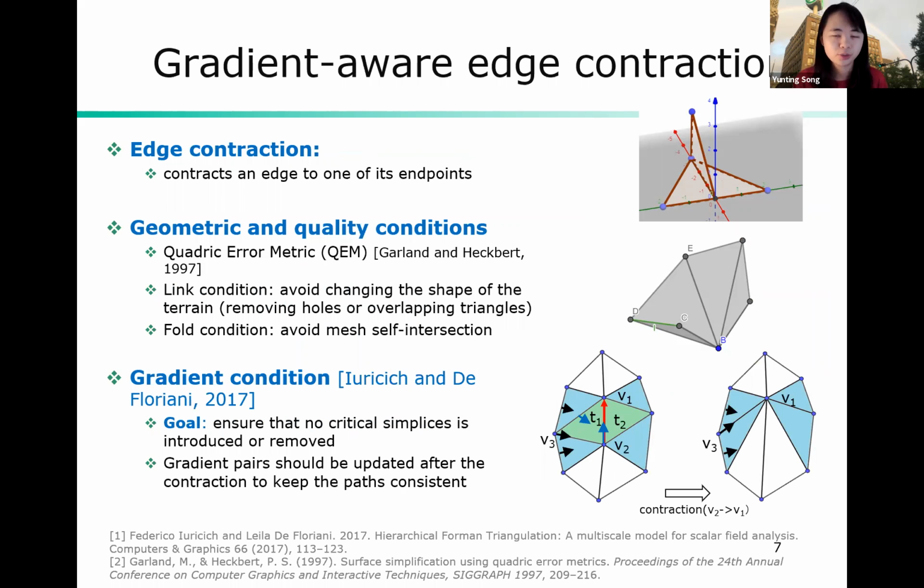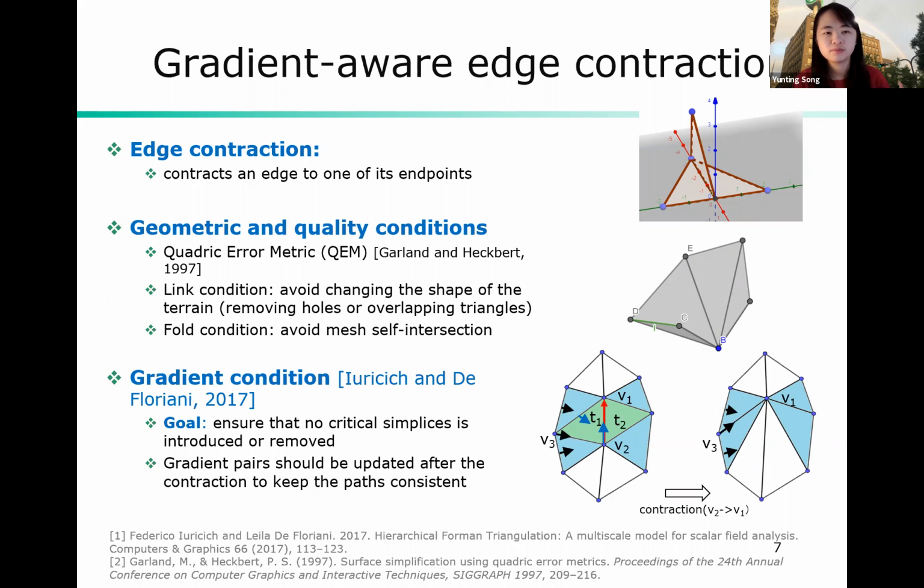Our topology-aware simplification relies on a gradient-aware edge contraction operator. Edge contraction contracts an edge to one of its endpoints, and when we do simplification without considering the topology, we use quadratic error metric, link condition, and fault condition to ensure the mesh quality after the contraction.